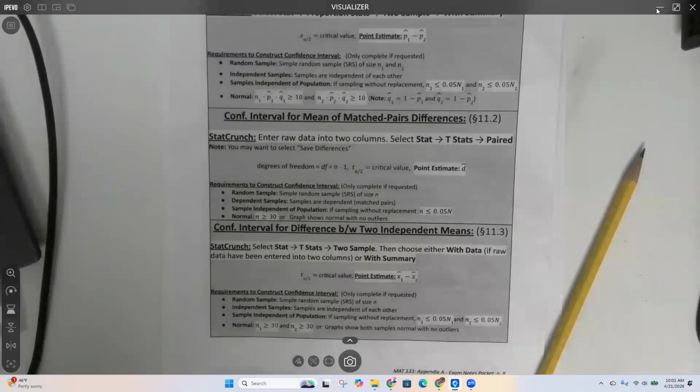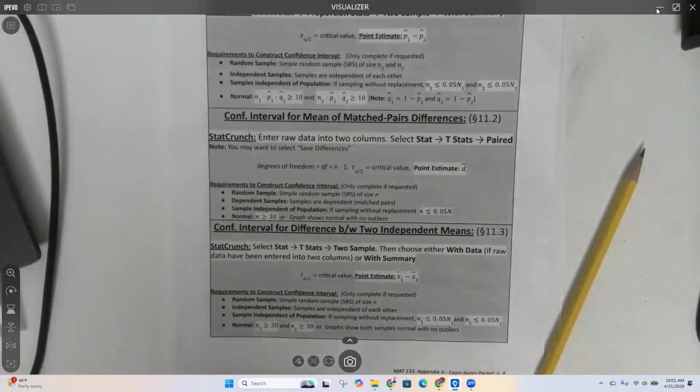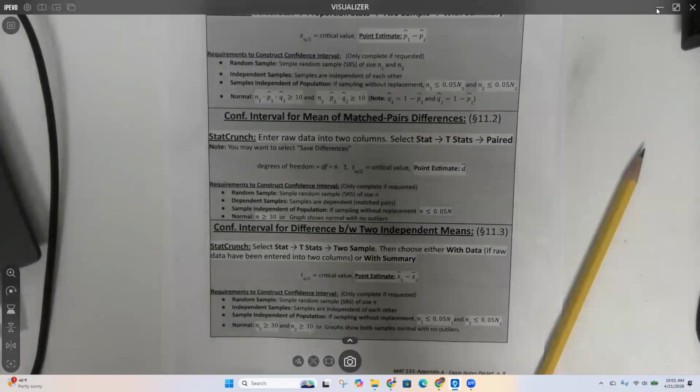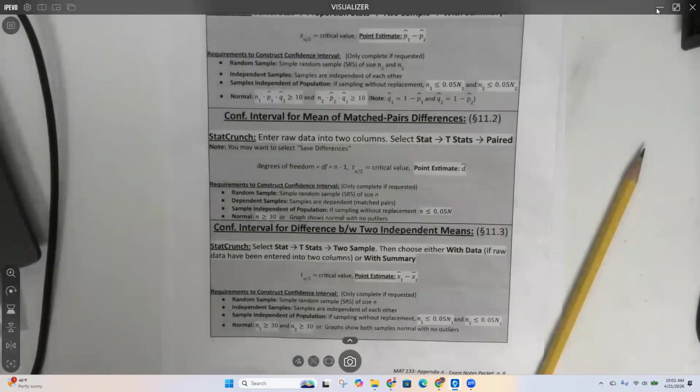Now that's obvious. What if I was looking at a sample of adults in the US? Like I was trying to measure the average height of all the people in the US. If I wanted to look at two different samples, I could have this sample, but I need to make sure that when I pick my second sample that no one is in both samples at the same time. That's independent.